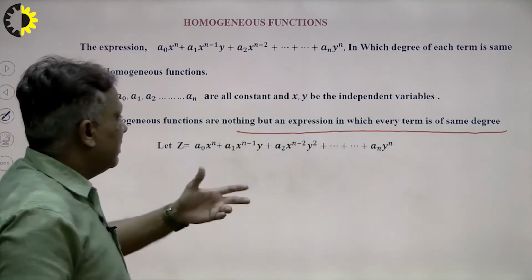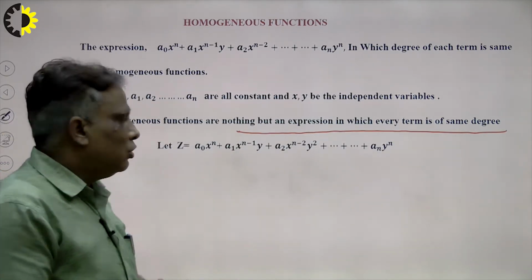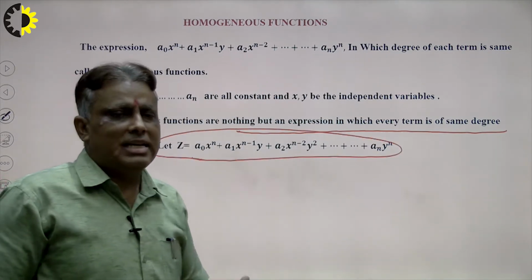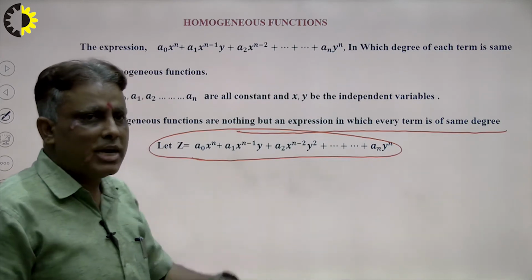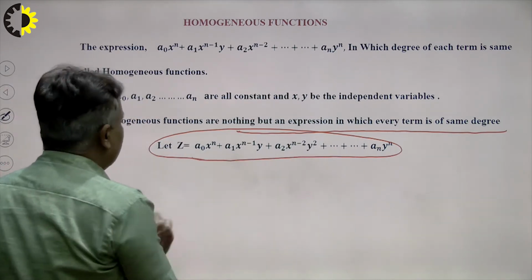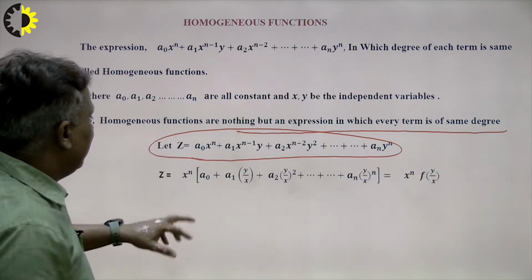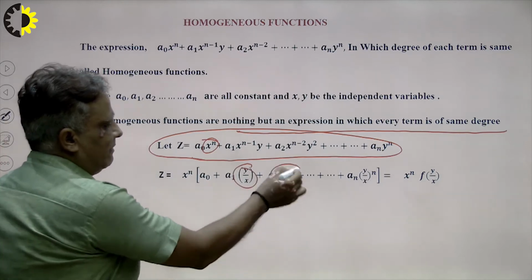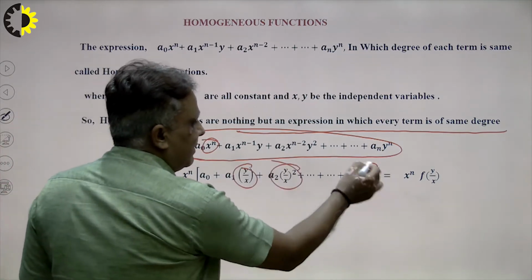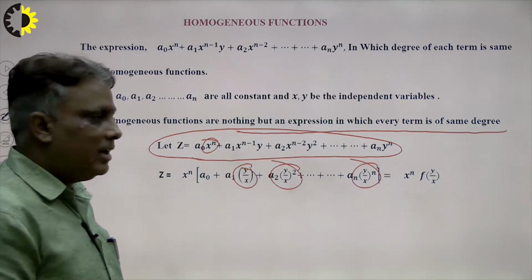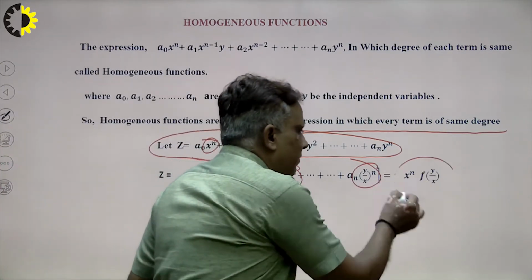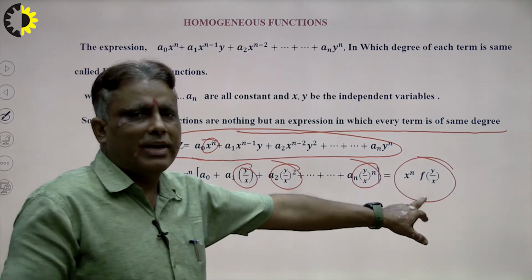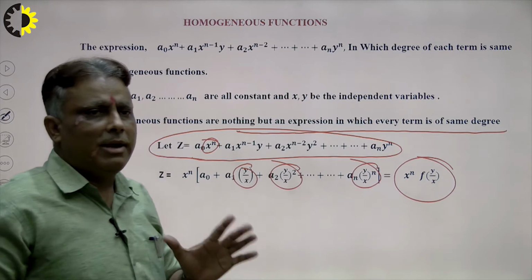Now suppose anyone wants to calculate here. So this is a homogeneous function with degree n. So how to recognize that a given function is homogeneous? Suppose I take x raised to the power n common. What will be the result here? The result will be x raised to the power n common, and there will be y upon x, y upon x whole square, and y upon x raised to the power n. So that is the standard form. If any function can be changed into the form x raised to the power n times f of y upon x, then this will be a homogeneous function.